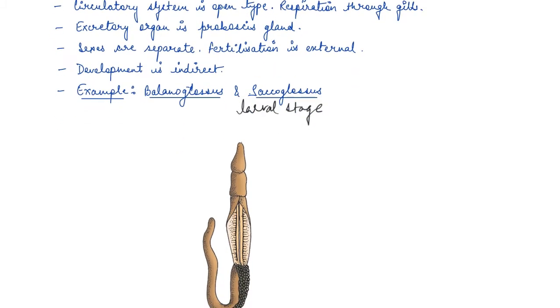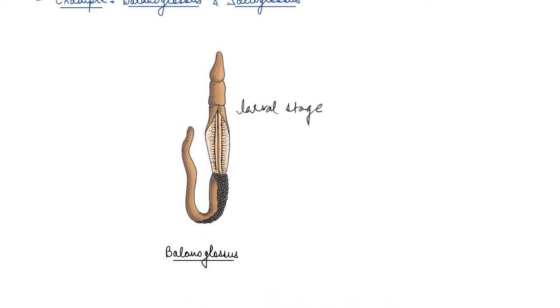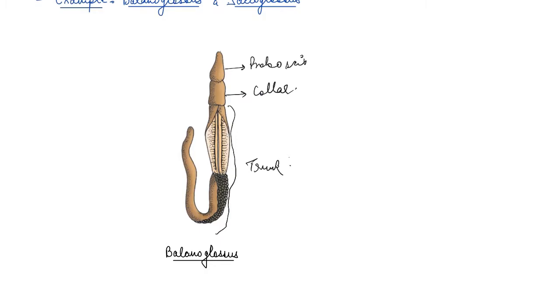If you see the diagram once again, they have an anterior proboscis. This is the proboscis, this is the collar, and this long region is nothing but the trunk.